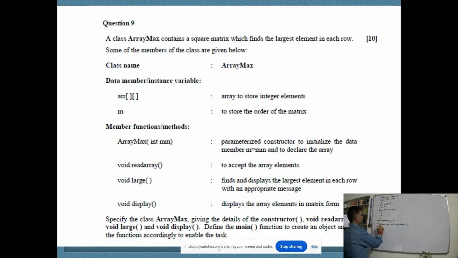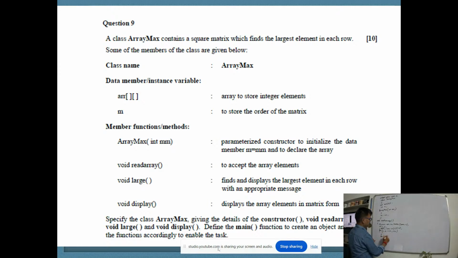I'll use variables int i and j. Now I declare the array: array is equal to new int m. For i equal to 0, i less than m, i plus plus.